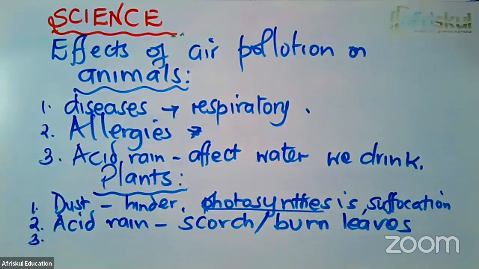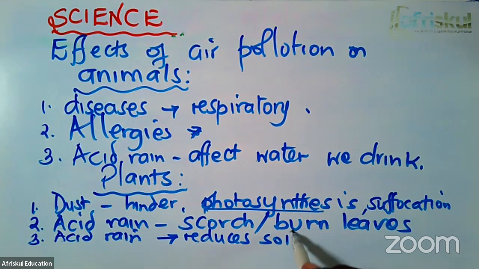At number 3, when acid rain reaches the soil, when it goes into the soil, it makes the soil acidic. And in that case, the acidity of the soil may kill the living organisms in the soil. The acidity of the soil may destroy the mineral content in the soil. And therefore, the acid rain reduces soil fertility.